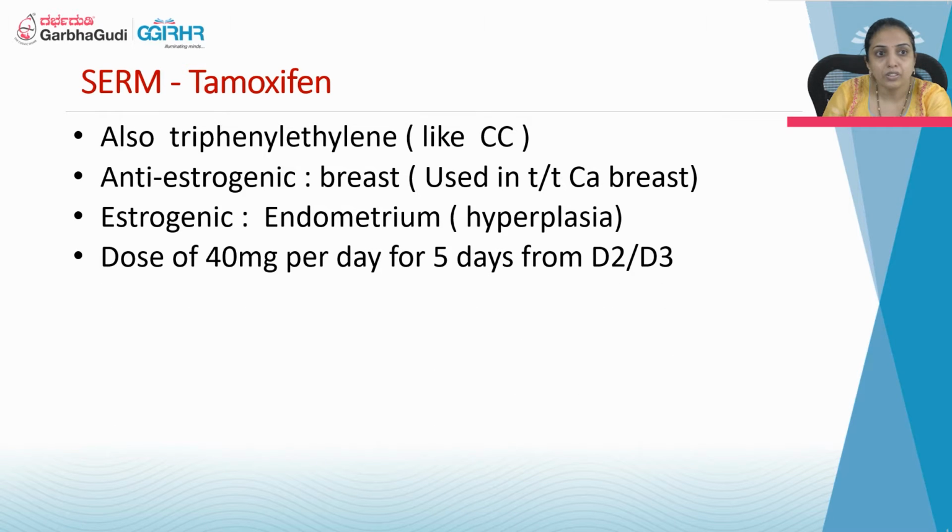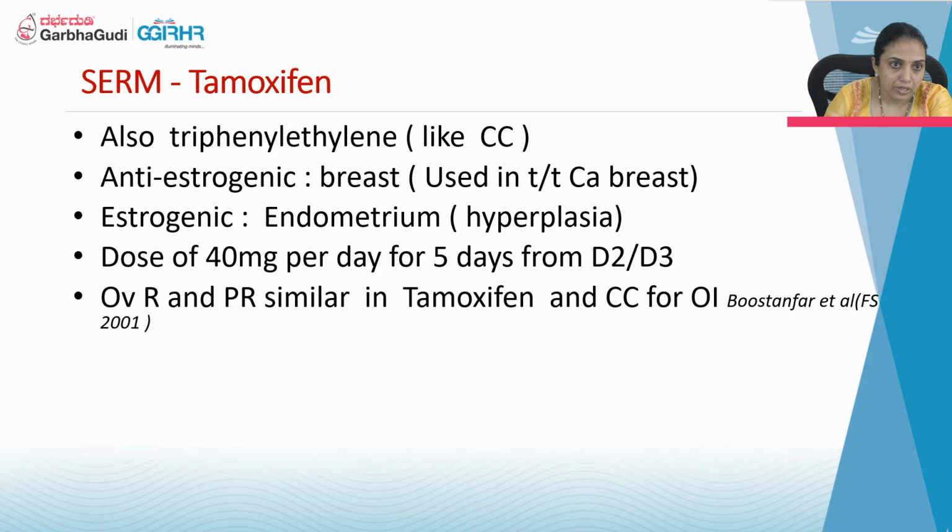Whenever the patient has thin endometrium, it is the drug of choice for ovulation induction, but it can cause endometrial hyperplasia. The dose is 40 milligram per day for 5 days, starting from day 2 to day 3.